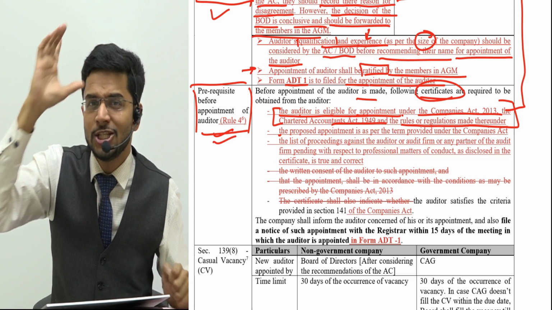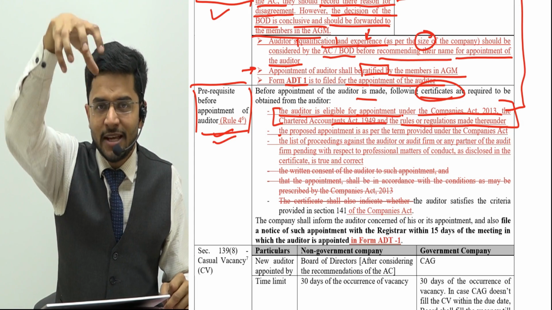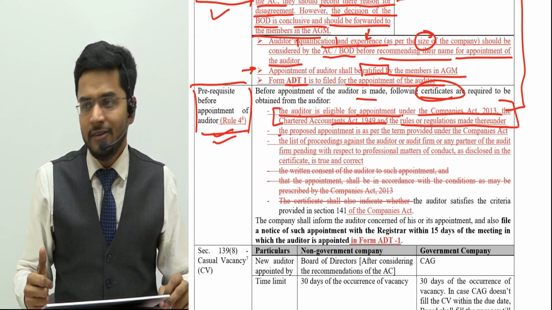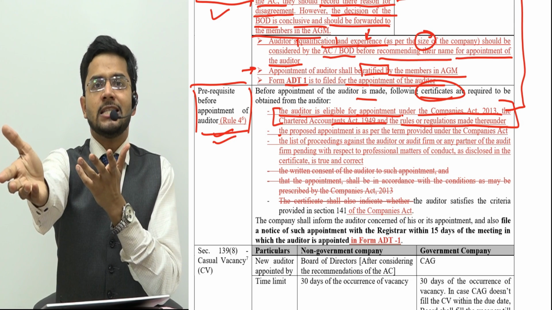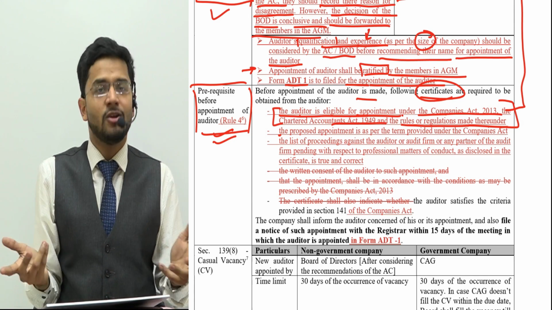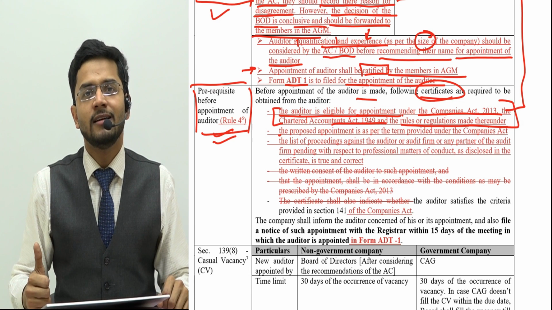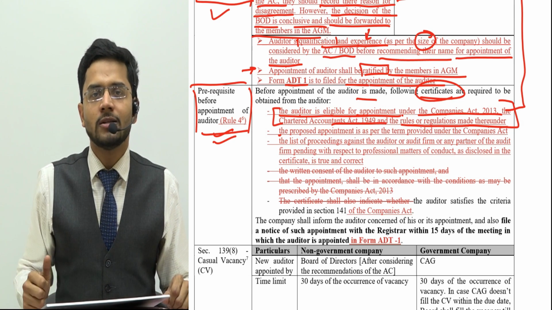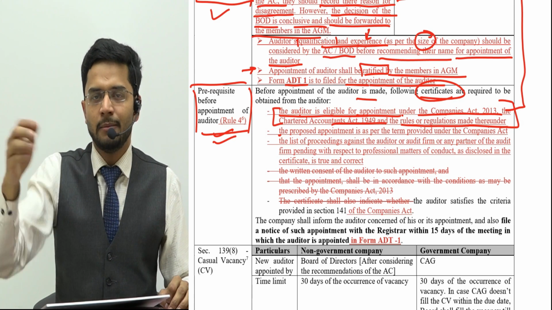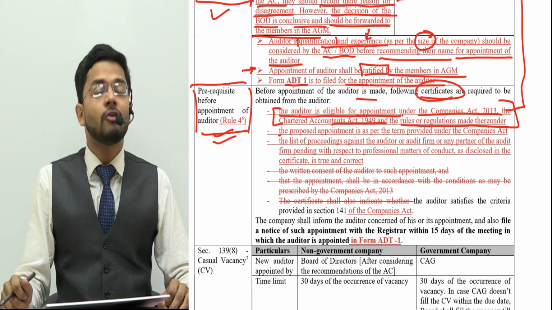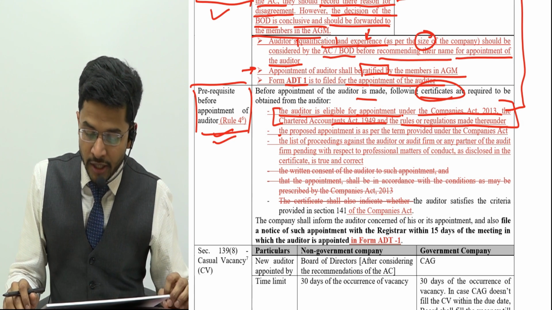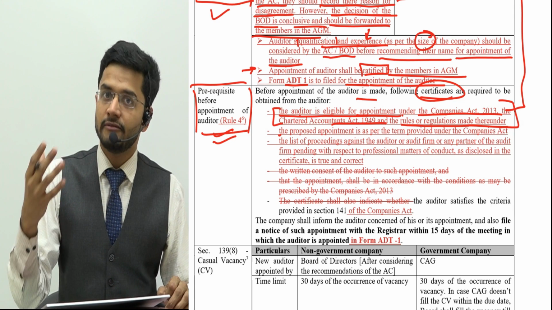Section 141(3)(g), where we discussed that there is a cap on the number of audits one auditor can undertake. We cannot have control over his clients, whether he has finished his limit of 20 companies or not. So we cannot inquire about it. We need a certificate from him that he has the necessary limit prescribed under section 141(3)(g). So he should be eligible to be appointed as the auditor of our company. This is the certificate which we want from him.